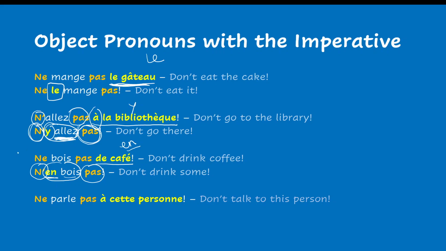Of course, here it's a ne, right? But y is considered as a vowel. That's why you have an apostrophe. Same here, in front of a and in front of e. Same thing, ne becomes n'. Ne parle pas à cette personne. Don't talk to this person. Ne lui parle pas. Don't talk to her. Same thing. The pronoun goes in front of the verb. The negation surrounds the pronoun and the verb.